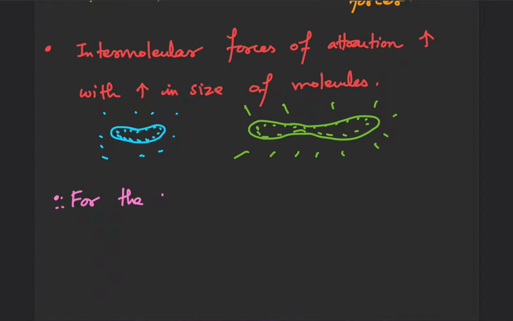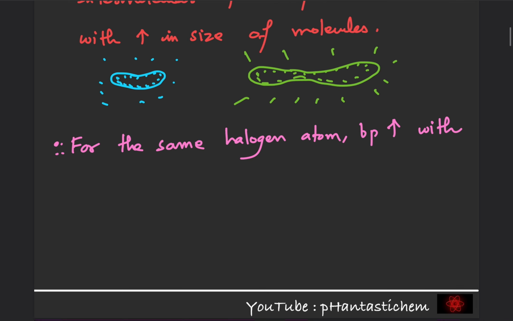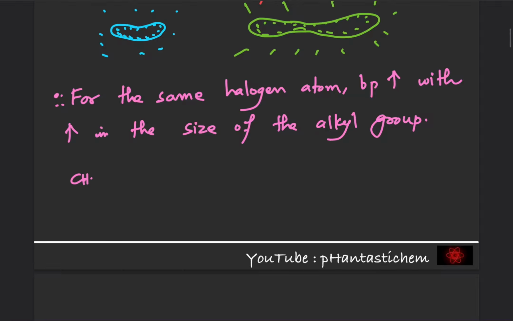Therefore, CH3CH2CH2I, that is propyl iodide, will have more BP than CH3CH2I, which is ethyl iodide, and which will have more BP than CH3I, which is methyl iodide, because of their size.